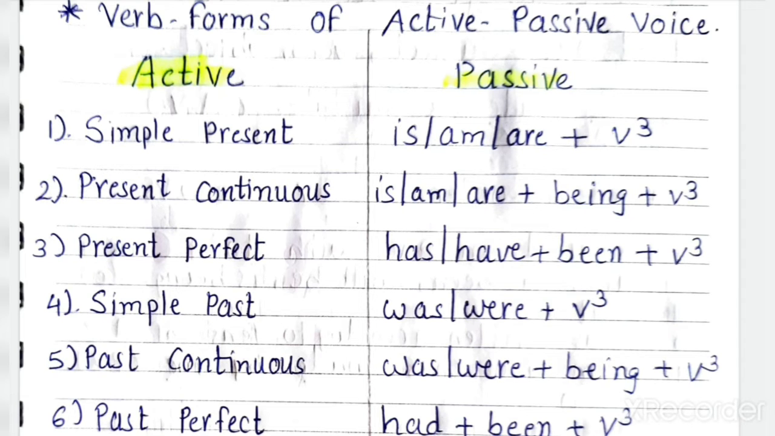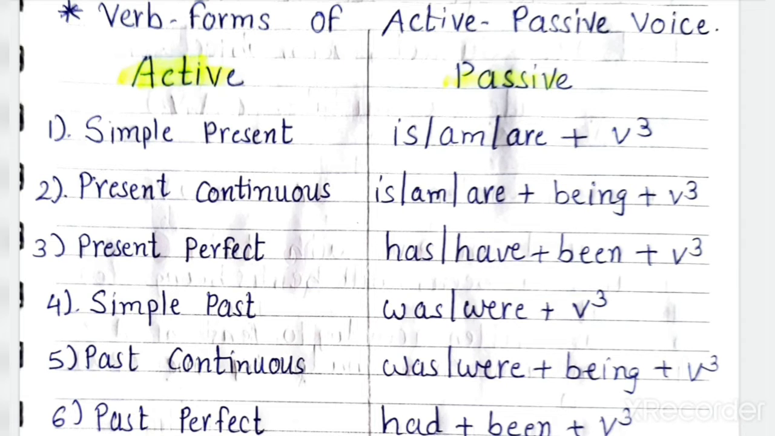If third person is there, then you will write writes. If first and second person is there, then you will write the main form. It means with I, we, you, they, you will write write, and with he, she, it writes. So what is the passive form? According to the person, you will write the to be form of present tense. It means is or am or are according to the person.